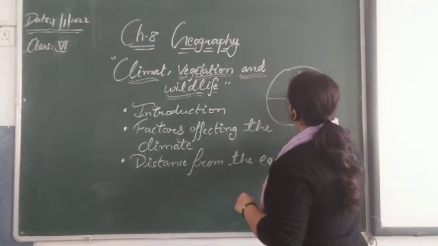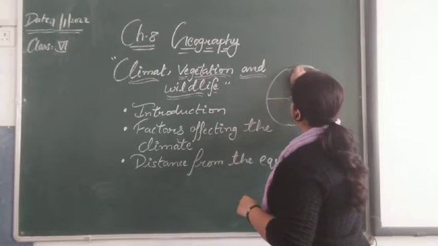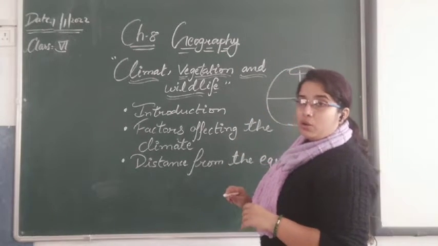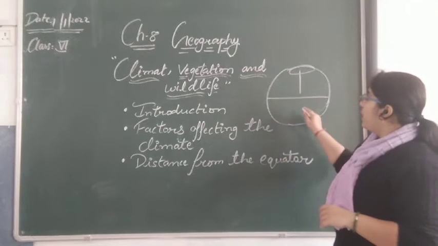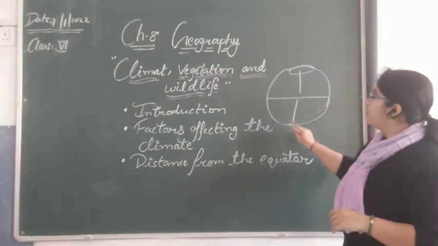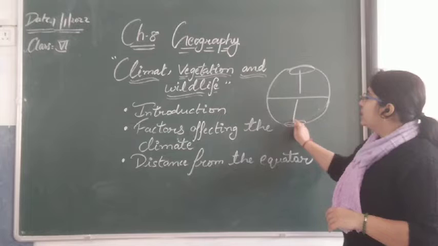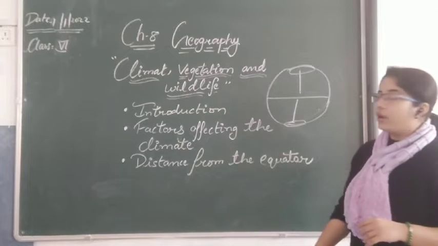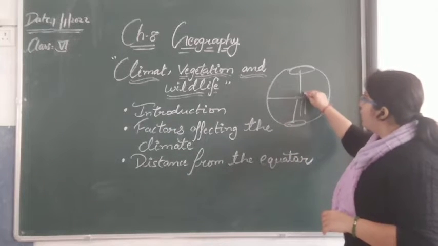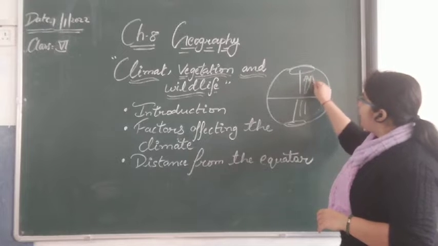As we go far into the northern hemisphere, it becomes colder, and when we go far into the southern hemisphere, the southern pole becomes colder. So the distance from the equator also affects the climate.